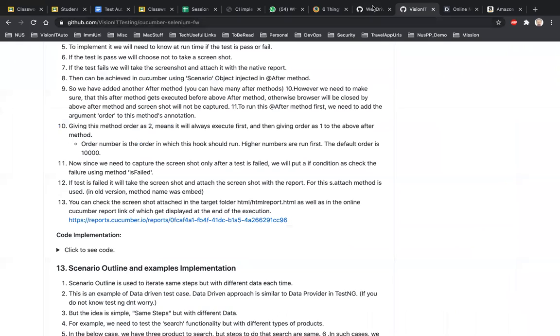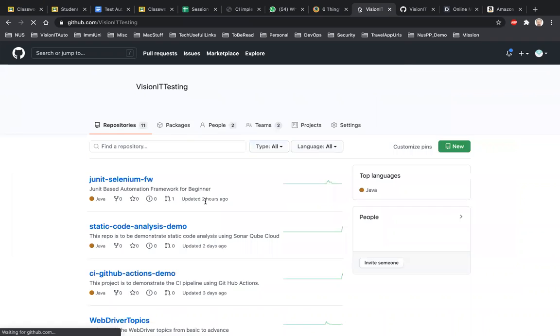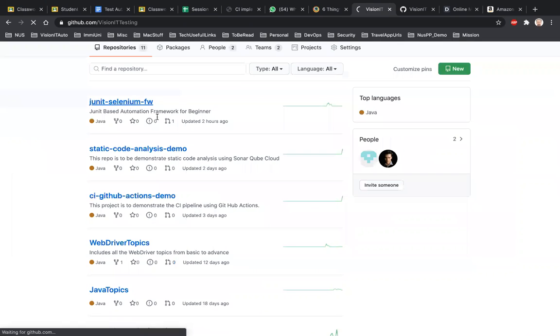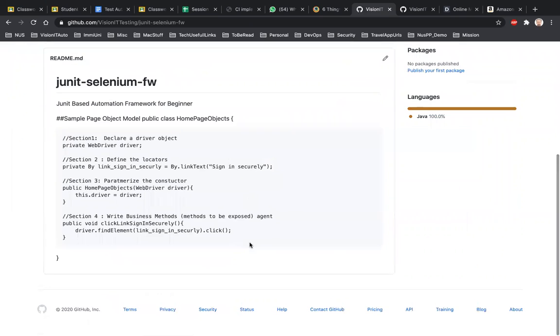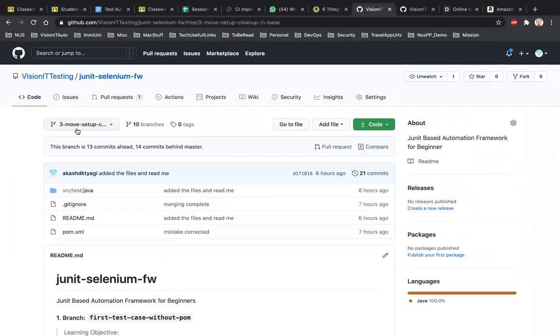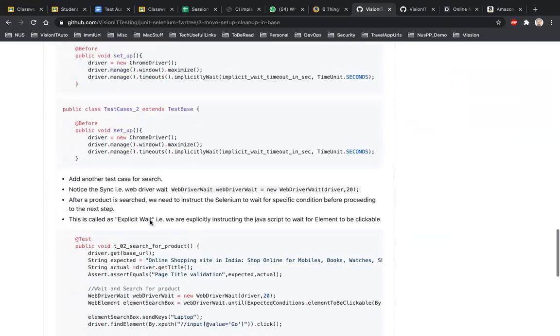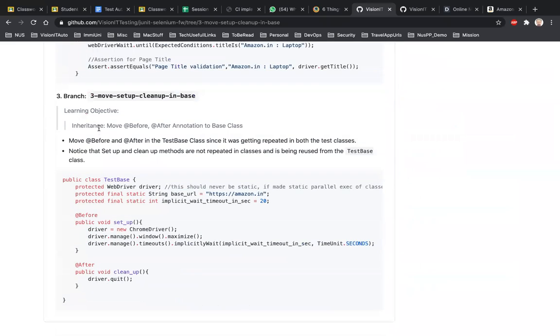In this branch also it's simple, because again we have pulled the code which was getting repeated unnecessarily, right? So I'll go here and move setup to the parent class, right? So that's the reason I have done it. I'm saying, move before and after to the base class.